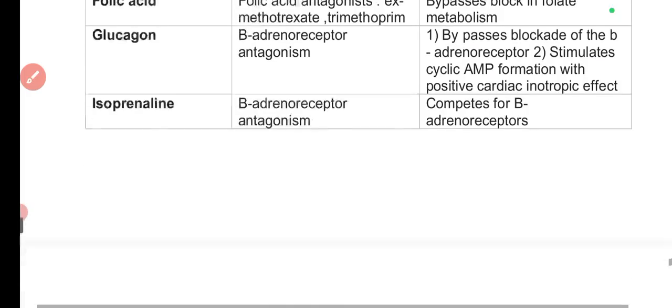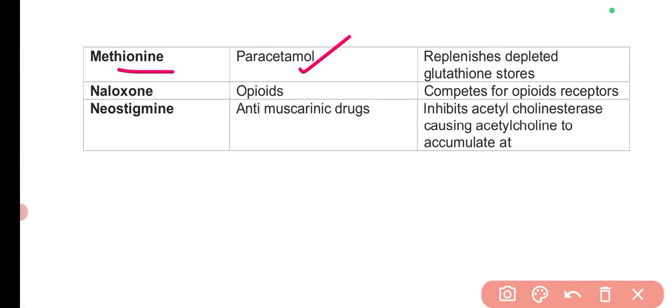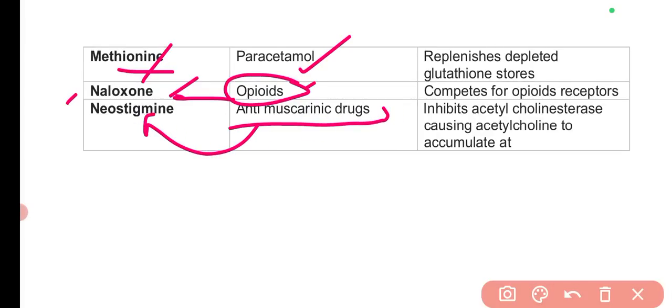Then the next one is methionine. Methionine is for paracetamol poisoning. This can be used. Naloxone for opioids. For opioids, for example in case of morphine, codeine, and several other opioid drugs, naloxone can be used as an antidote, or nalorphine can be used as an antidote. Then for antimuscarinic drugs, neostigmine can be used. So these are the different things.